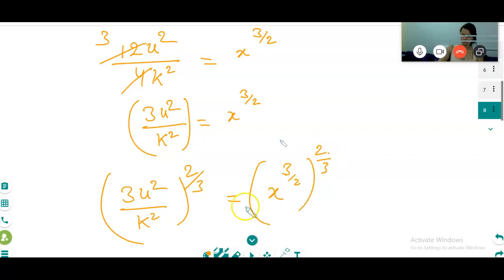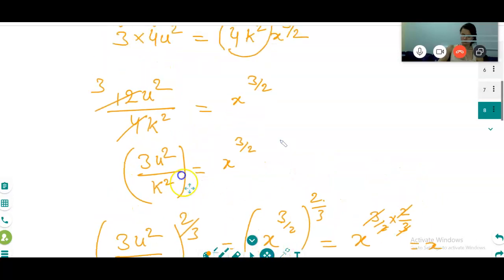Power over power is multiplying. Is it clear? So x power 3 by 2 into 2 by 3 is equal to x.